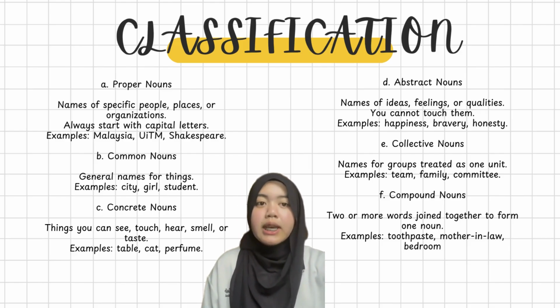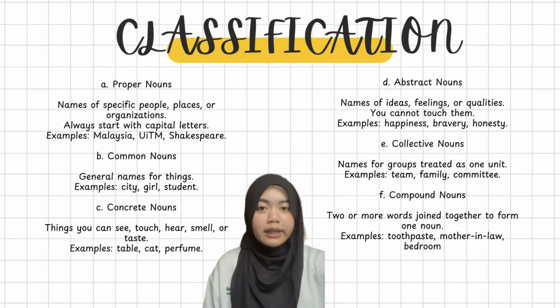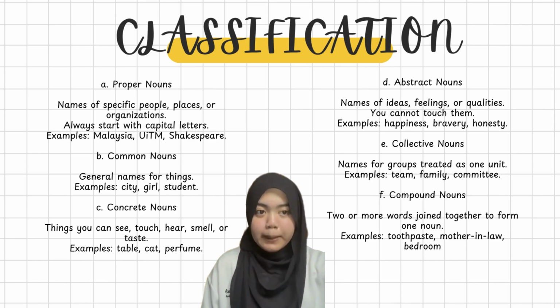Concrete nouns. Things we can sense, such as perfume or cat. Abstract nouns. Ideas or feelings like bravery and happiness. Collective nouns. Names of groups, for example, team or family. Compound nouns. Two or more words combined, such as toothpaste or mother-in-law.